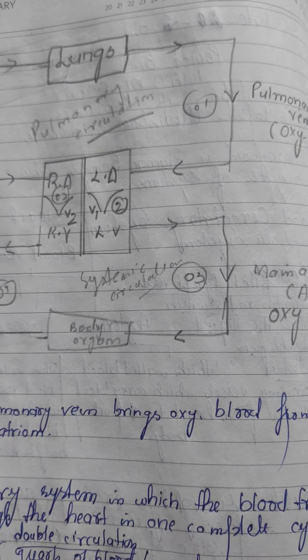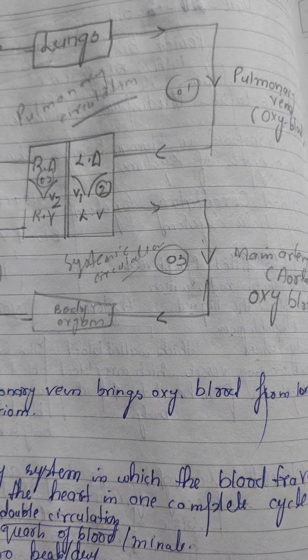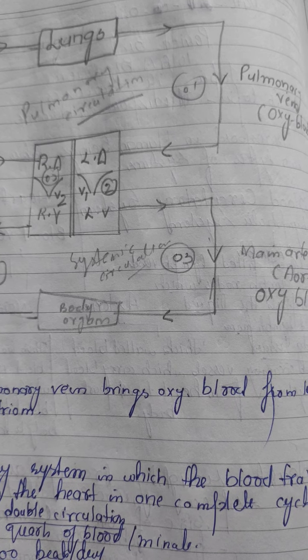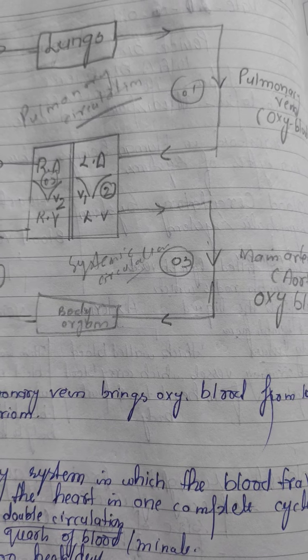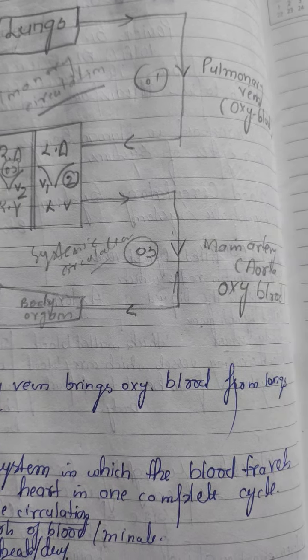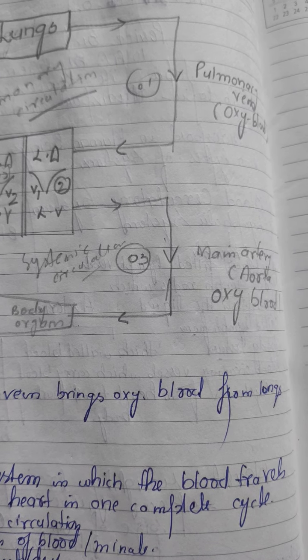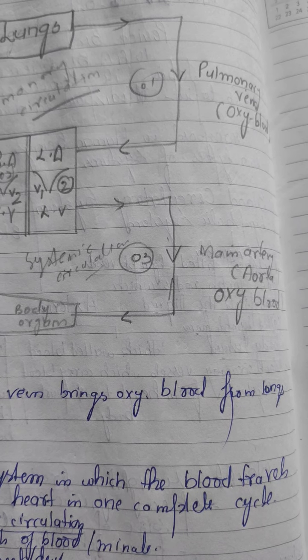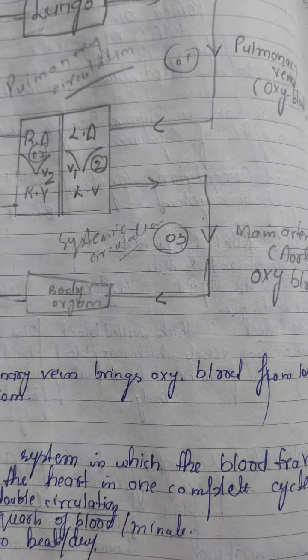And when the left ventricle contracts, this oxygenated blood is forced into the main artery, called the aorta, and into our body organs. This main artery branches into small arteries which go into our body organs.